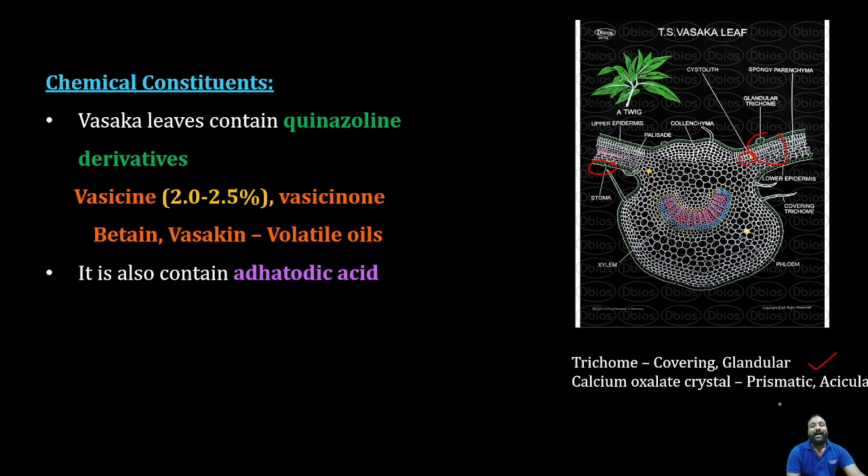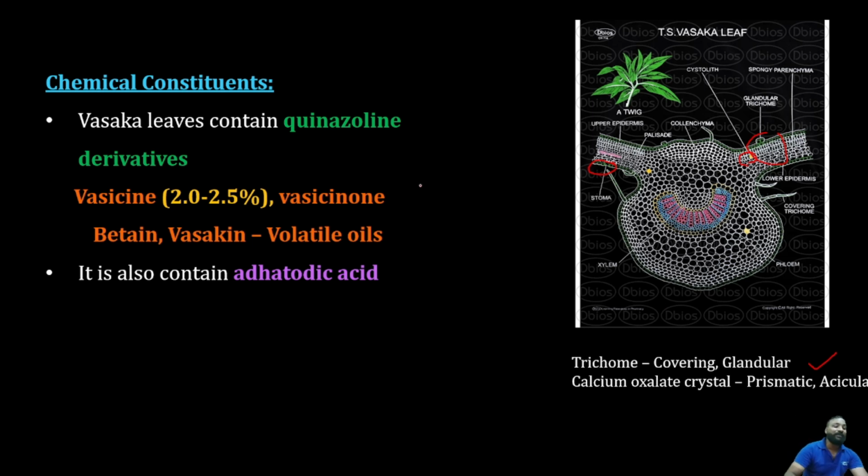It consists of prismatic and acellular calcium crystals, which are special features of this one. So this is about the TS of the Vasaka. It consists of both covering and glandular trichomes, collenchyma, we can see palisade cells, phloem and xylem are also there. So this is about the TS of the Vasaka.